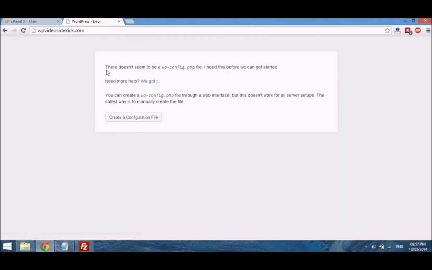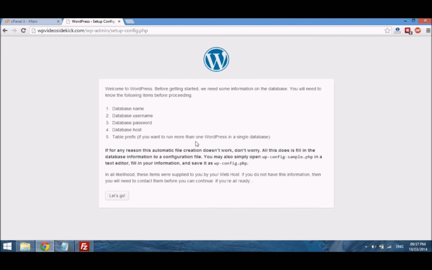Now you just see this message here that says there doesn't seem to be a wp-config file, and there's a button here that says create a configuration file. So you go ahead and select that button, and then you'll come to another page that says you will need the following: database name, database username, database password, database host, etc.